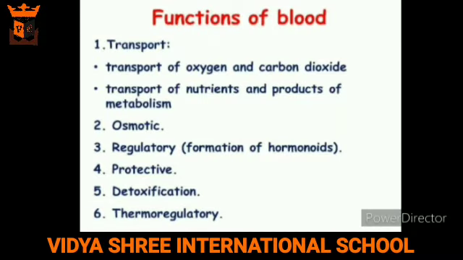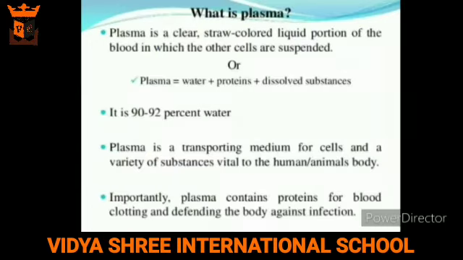The functions of blood are: it transports digested food from the small intestine to all the parts of the body. It transports oxygen from the lungs to the body cells and carbon dioxide from the cells to the lungs. It transports liquid waste from the body cells to the kidneys for removal from the body. As told earlier, plasma is the liquid part of the blood. It is yellowish in color and contains about 90% water. It has food, waste, enzymes, etc. dissolved in it.